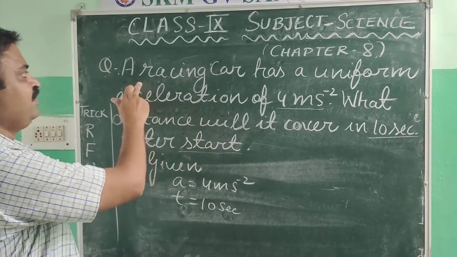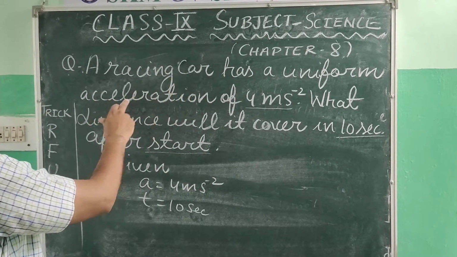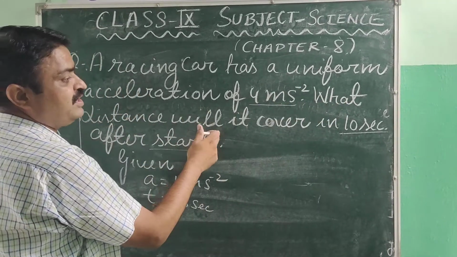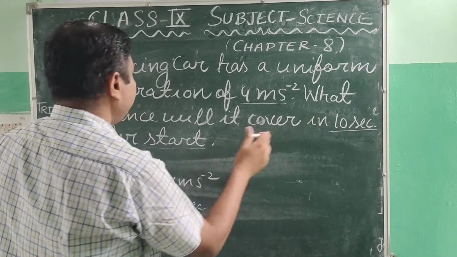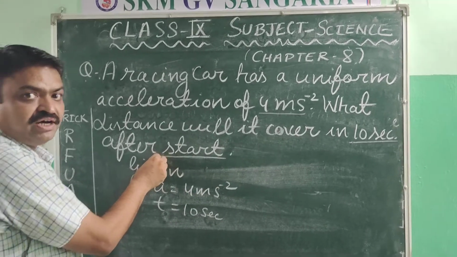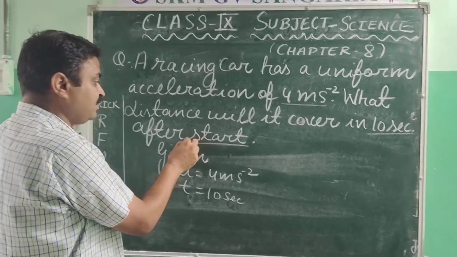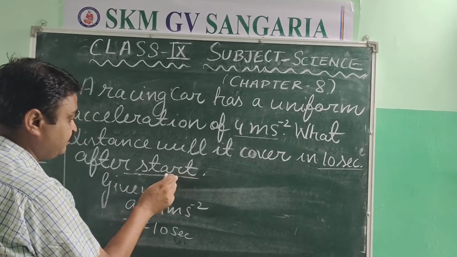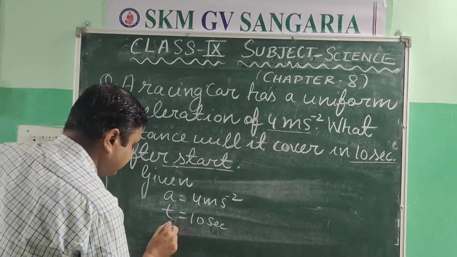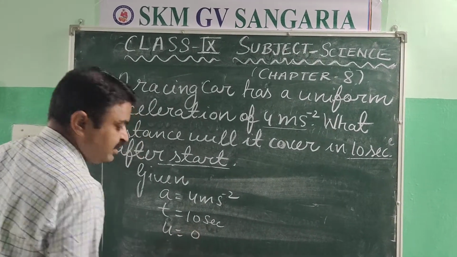Read again: a racing car has a uniform acceleration of 4 meters per second square. What distance will it cover in 10 seconds after start? So what is written here? After start. When a car starts, what velocity does it have? It has zero velocity.